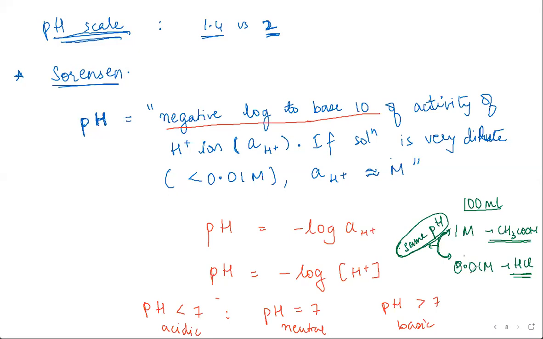So these kinds of conditions are a little ambiguous, right? That's the reason if you have a proper quantitative way of measuring things, you'll be able to judge correctly the strength of different acid and base solutions.